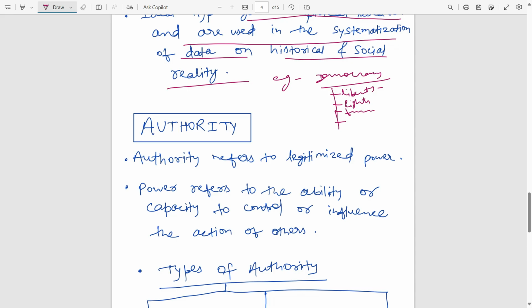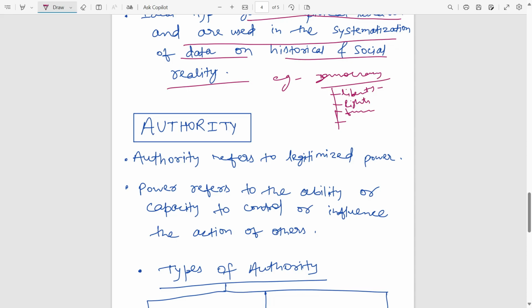So what background you have and where you have come from, obviously it gets into your theory. If you are proposing a theory, then obviously some biasness is there. But yes, he has said that you should limit your biasness. Yes, some biasness is there, but not totality. So he has said that these ideal types do not talk about the totality. Yes, they talk about reality, but not in totality. So you have to remember these ideal types.